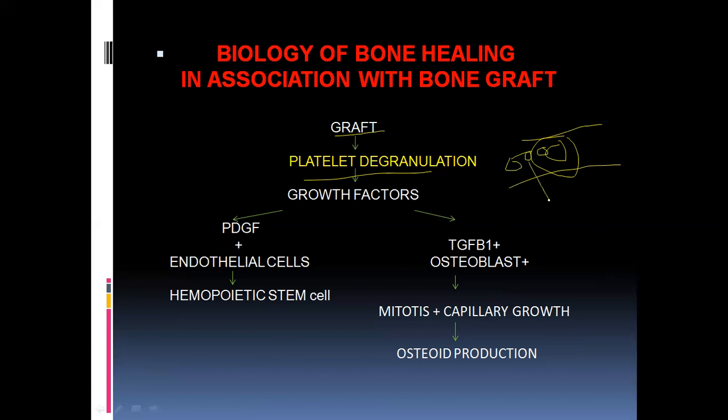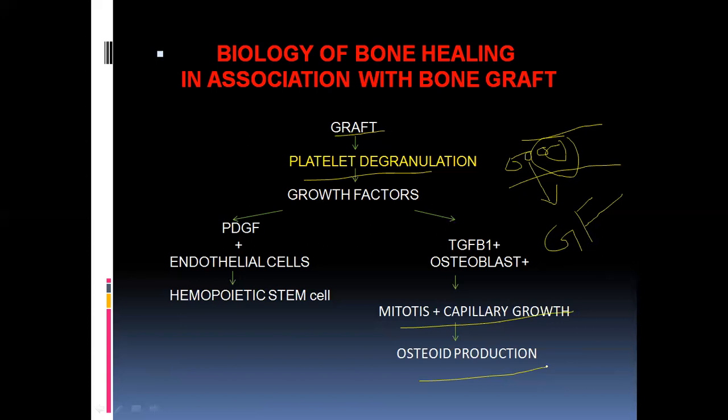and they will release something called growth factors. So growth factors are of different types: platelet derived growth factors, bone morphogenetic growth factors, and tumor growth factors. These growth factors will lead to the mitosis of the osteoblasts. The division of the osteoblasts, along with the blood vessels, forms the osteoid production. So in this way the bone will heal.